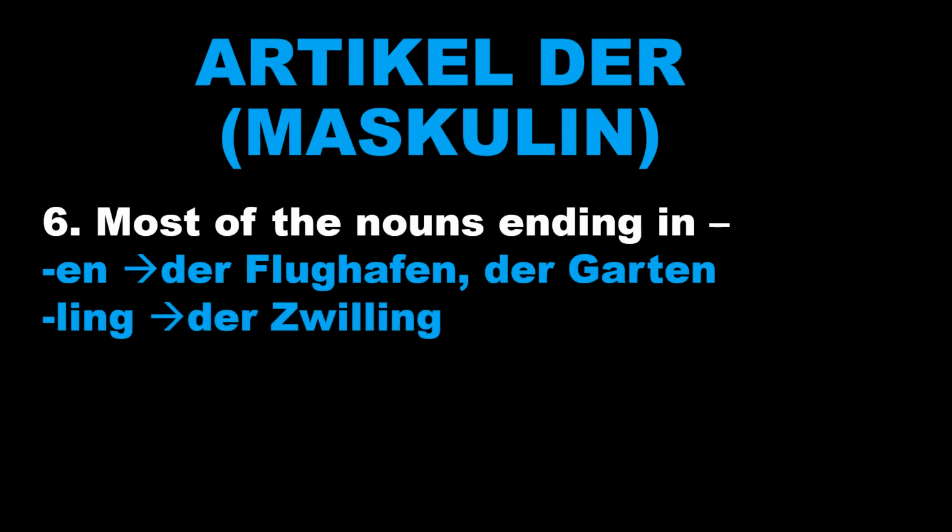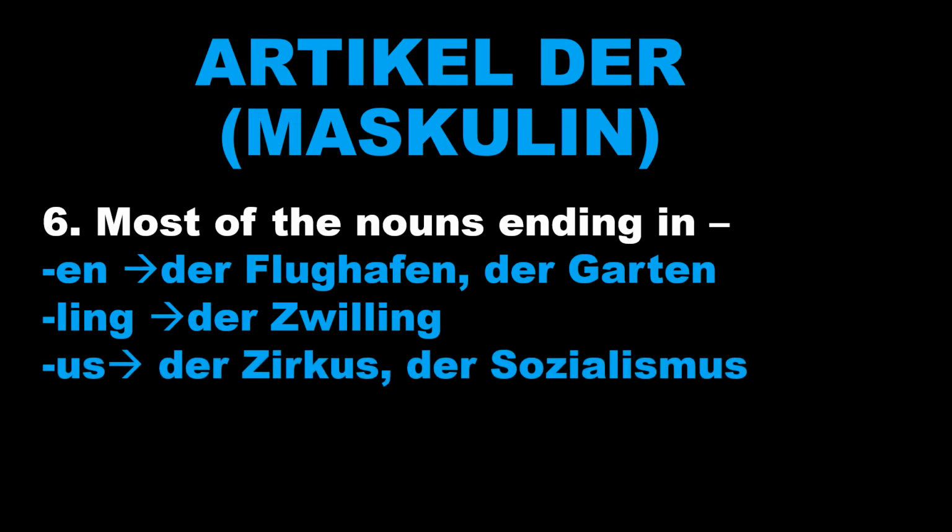The second ending is -ling. Most probably the article will be der: der Zwilling, der Schwächling, like that. The next ending is -us. For example, der Zirkus, circus; der Sozialismus; der Idealismus. There are so many words, these are a few examples.